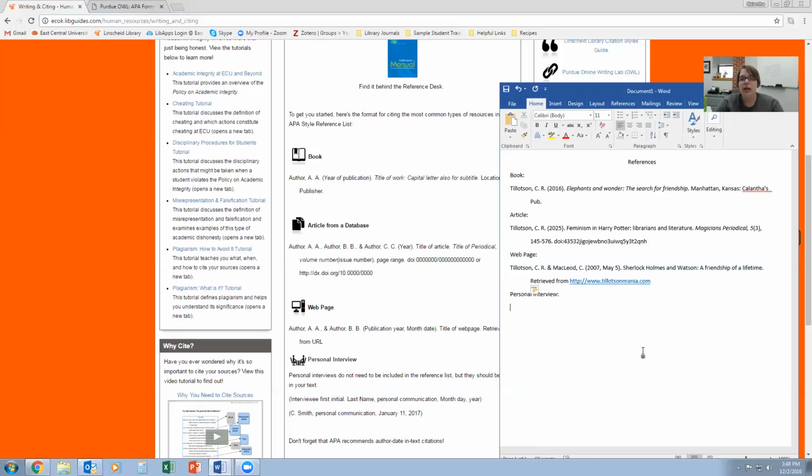Okay, so now how do I actually say where I got this quote from? I would do colon. I would say her first initial, which is U, it stands for Ursula, pretty cool. And then I do period, and then her last name, which is actually Le Guin. It looks like two, but it's actually her full last name. Comma, I would say personal communication, because it was an interview.